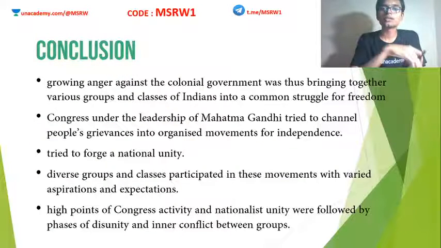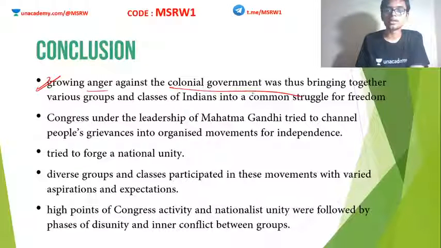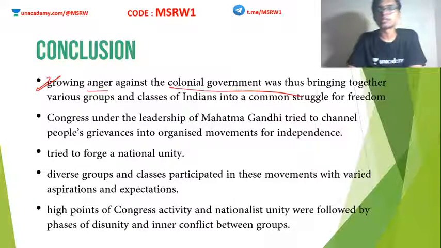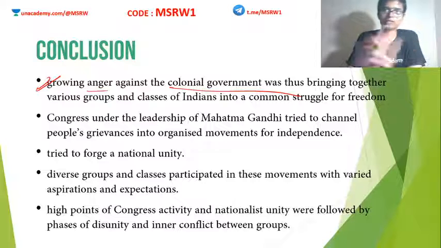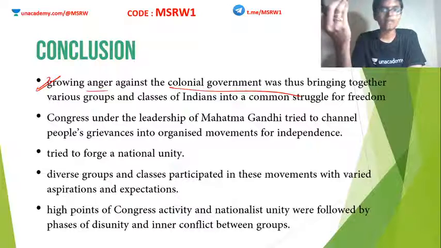As a conclusion to this session, we can say that all this growing anger against the colonial government thus brought together various groups and united them as a mass movement against the British. It was actually this common enemy, the British, that gave India a kind of nationalism. Indian people united only because they had a common enemy. Despite being of different languages, religions, and ethnicities, they came together under one banner. That is the aim to get freedom.